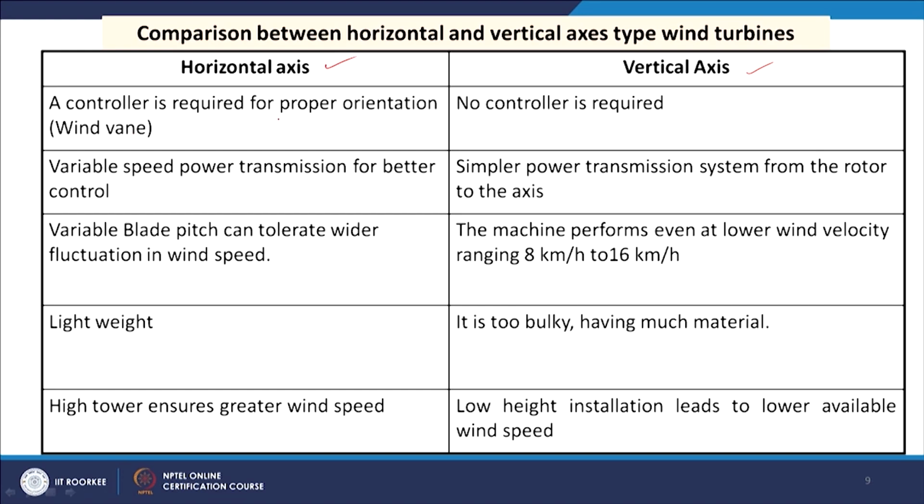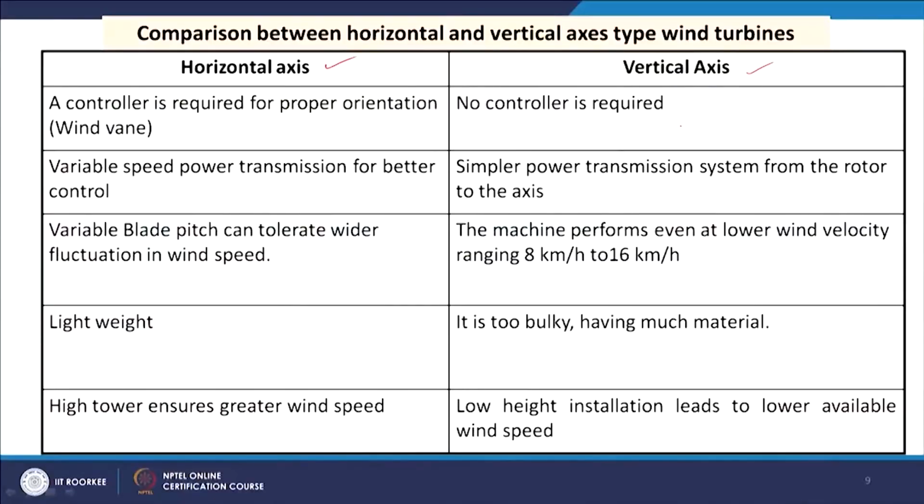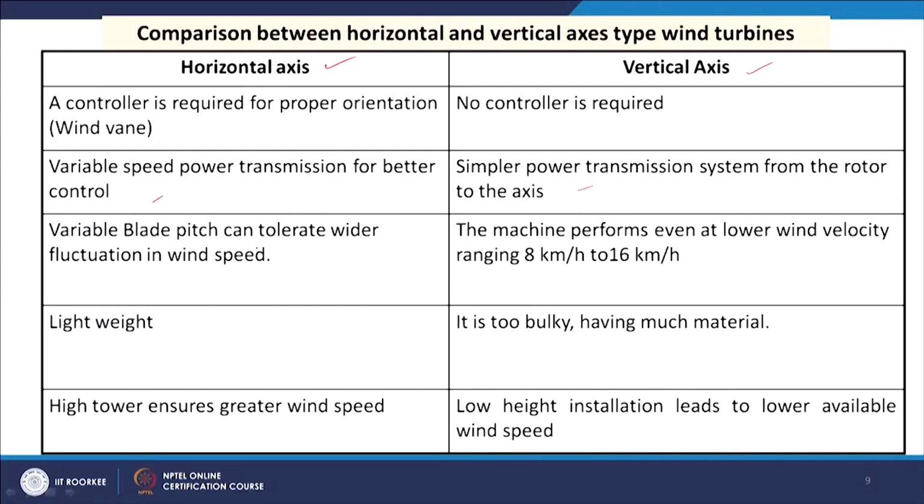When the wind direction is changing, then the direction of the rotor will also change by use of some controller. This is very important for horizontal axis machines, but in case of vertical axis it is not necessary, no controller is required because this is fixed. And then variable speed power transmission for better control, and simpler power transmission system from the rotor to the axis. Variable blade pitch can tolerate wider fluctuations in wind speed in case of horizontal axis machines,